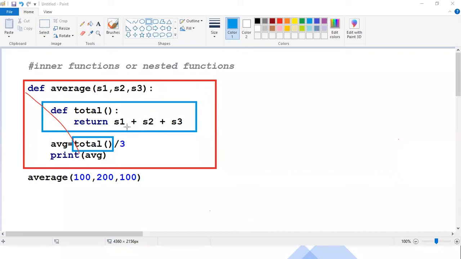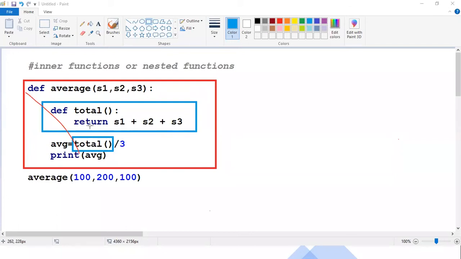Yeah, guys, I'll highlight the 2 points here. One is, when we go with an inner function, suppose this total function is used by an average function and not by any other function, because the total function's scope is within the average function only. We can't access the total outside.